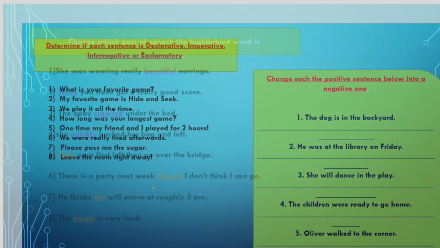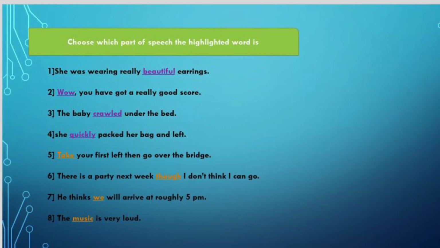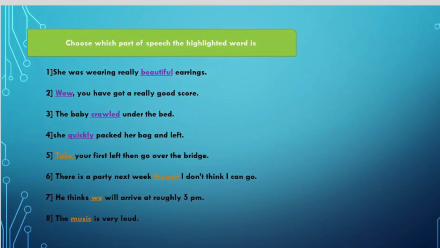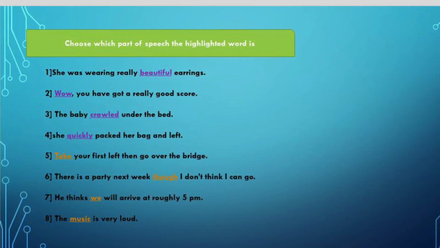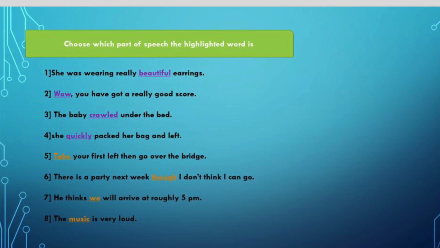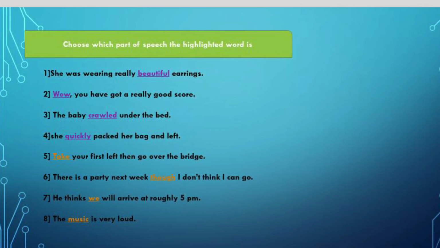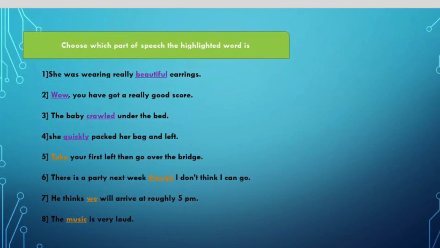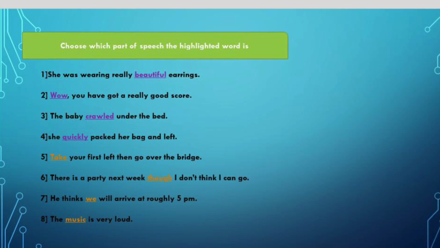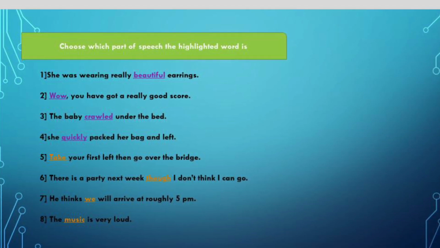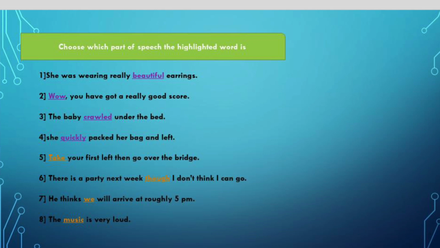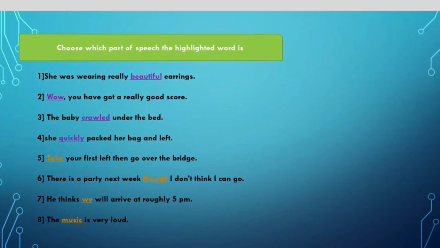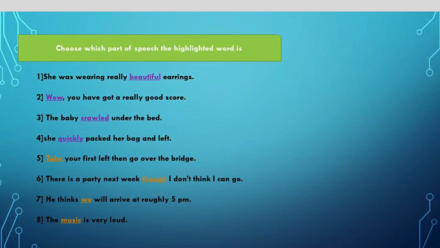Okay, so I suppose you are done with it now. Okay, now the last worksheet for today is on the parts of speech. The only thing that you'll have to do here is tell us which part of speech the highlighted word is. For example, beautiful. What is it? Is it an adverb? Is it a conjunction, noun, pronoun, whatsoever? Okay. So the answer is going to be based on your understanding.